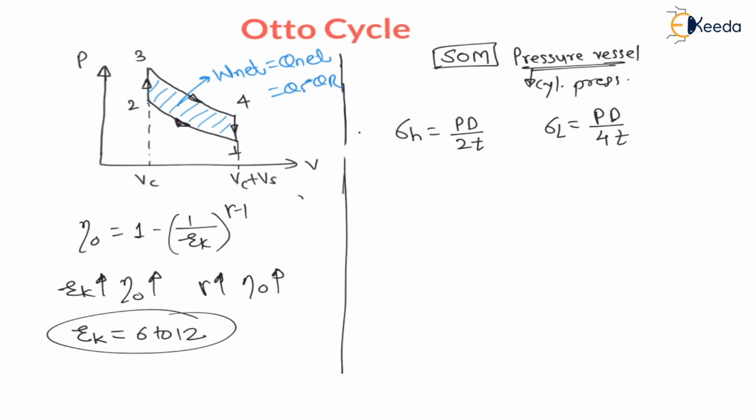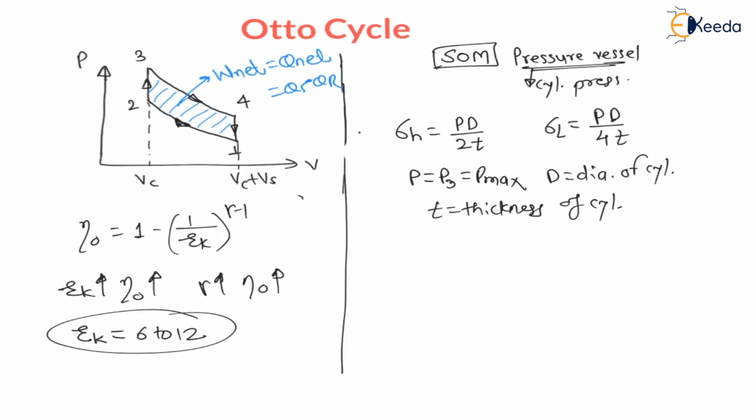In case of Otto cycle, pressure at various points is different. For design we have to consider maximum pressure, so this P will be the maximum pressure in the cycle, that is P3, right? And D is the diameter of cylinder, or diameter of piston also, and T is the thickness of cylinder, right? These formulas we have to use while designing a pressure vessel in the strength of materials subject. Thank you, dear students. In the next lecture we will see numericals on Otto cycle.